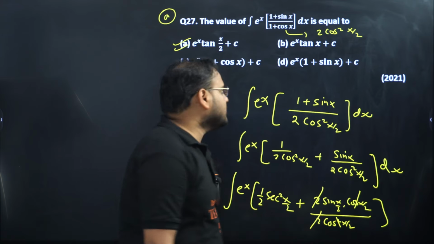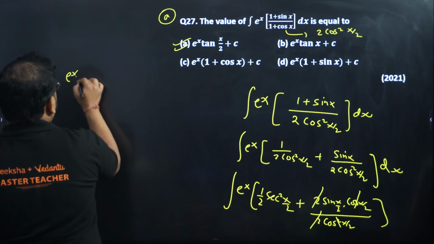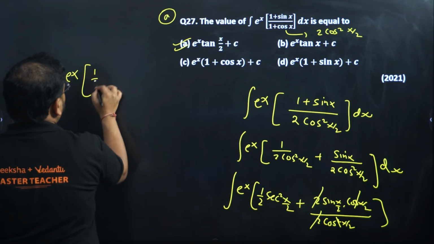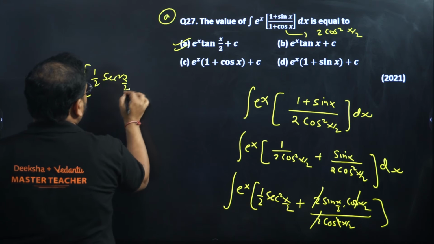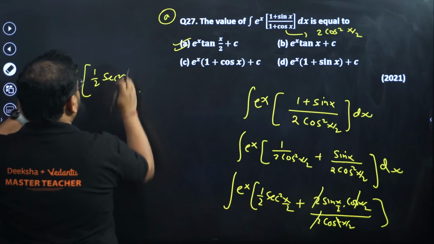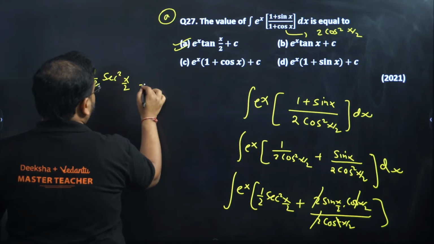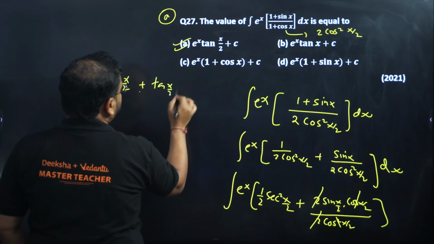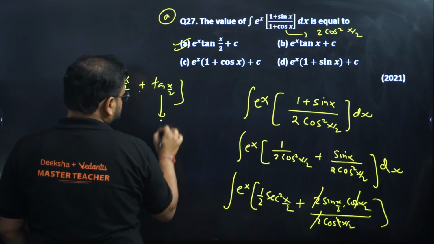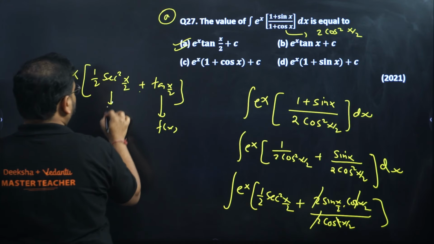Derivative of tan x by 2 is what? Check here: e power x into (1 by 2 sec square x by 2 plus tan x by 2). Derivative of this will be what? If this is my f(x), this is your f dash of x.